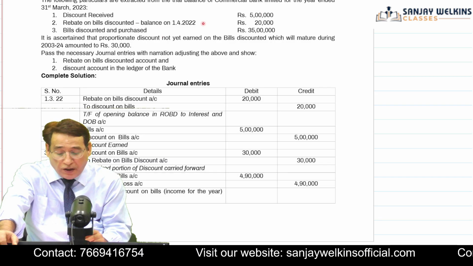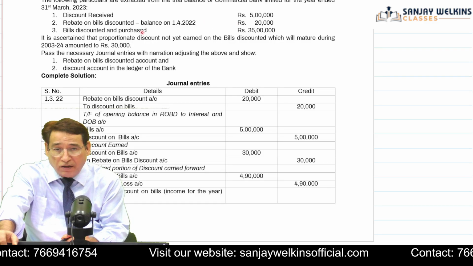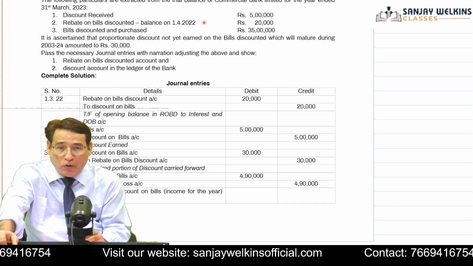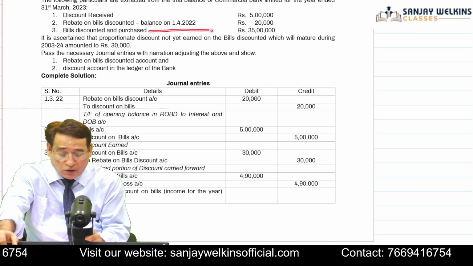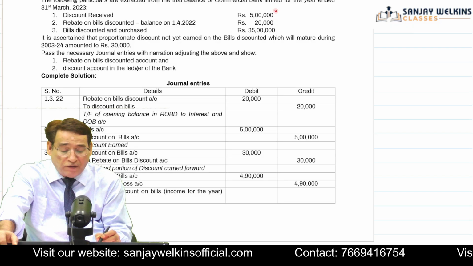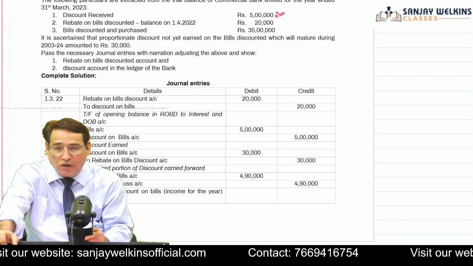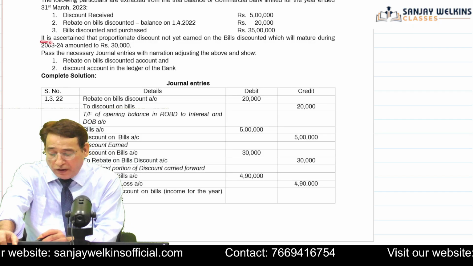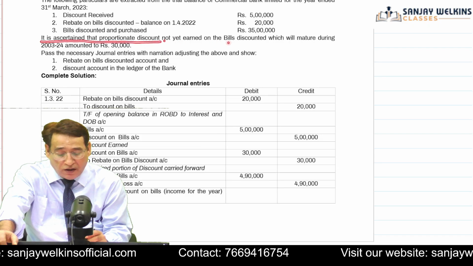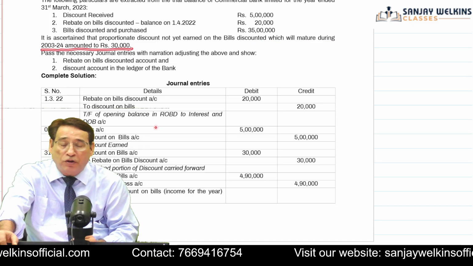Further, it is given that rebate on bills discounted in the beginning is 20,000. There is already a balance in the rebate on bills discount account. Obviously, it must be the closing balance of the last year, and now it has become the opening balance for the current year. Now, the question says that total bills discounted is equal to 35 lakh in the current year, and you have earned a discount. It is already given to you in a calculated manner. So this is your income. Don't let it escape out of your memory. Further, it is written that it is ascertained that proportionate discount not yet earned on bills discounted which will mature during 2023-24 amounted to 30,000.